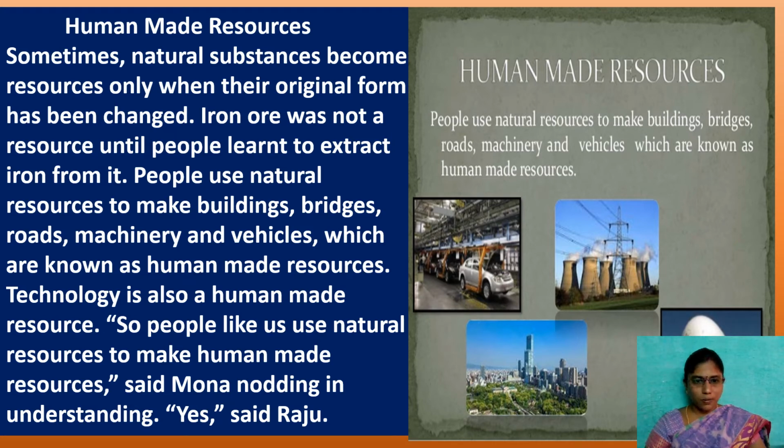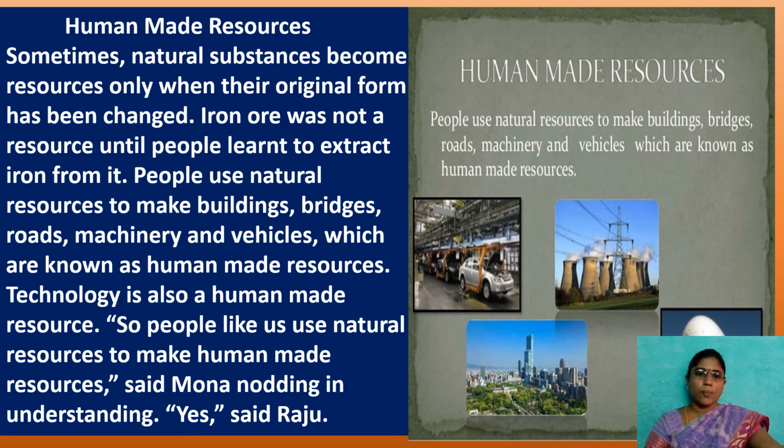Because to make a bridge, what are we using? Iron bars, cement, and stones, everything. So these all are made by nature. Yes or no? So everything the humans are using as raw materials is created by nature only.